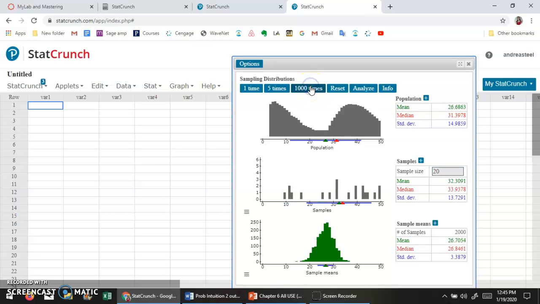And you can already see it's nice and normally distributed. You can also compare the standard deviation of the original distribution and the standard deviation of my sample means down here. And you can see that the standard deviation is going to be divided by the square root of that sample size. So just as we had said on that slide.